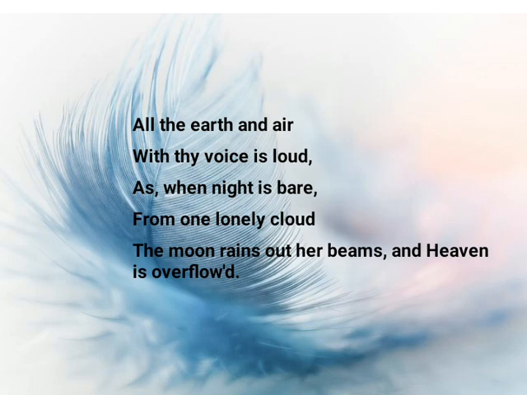But you can see the moon beams scattered and the heaven is overflowed with these beams. It floods the sky. Like this, the bird is also not seen. Here again the poet is saying that the bird is not seen. We can only hear the voice of the bird.